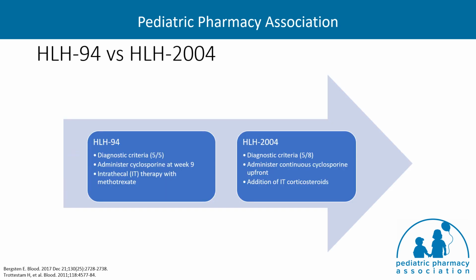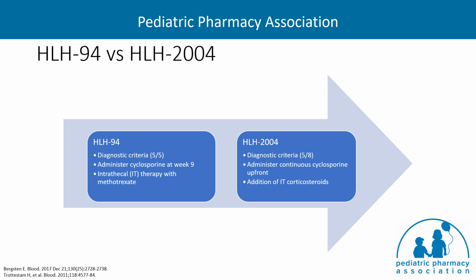Based on experience with the HLH 94 protocol, the Histiocyte Society modified the 2004 protocol in several ways. The HLH 2004 included 3 new diagnostic criteria, which included elevated ferritin, low or absent natural killer cell activity, and soluble CD25. Regarding the diagnostic criteria, patients needed to fulfill 5 of 8 of these criteria compared with 5 of 5 criteria in the HLH 94 protocol.